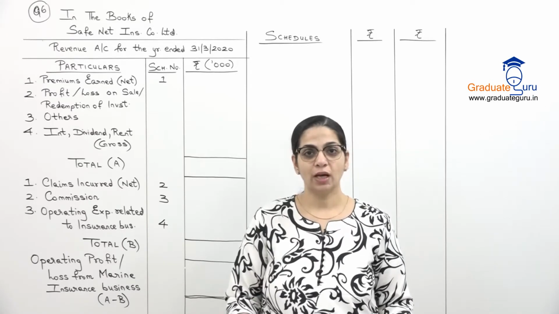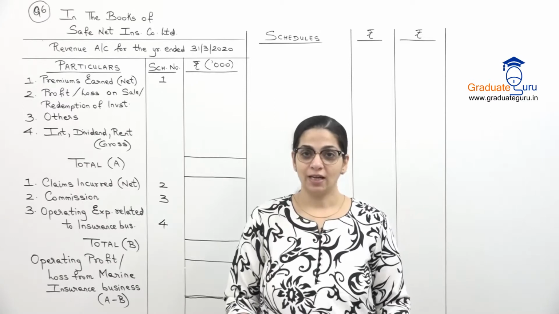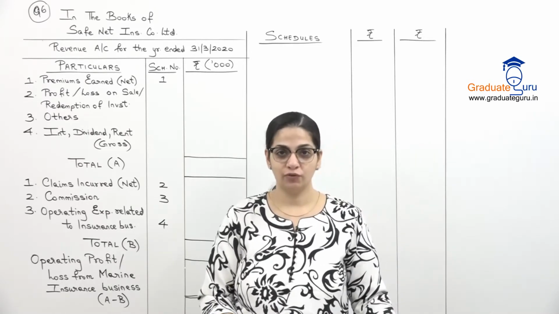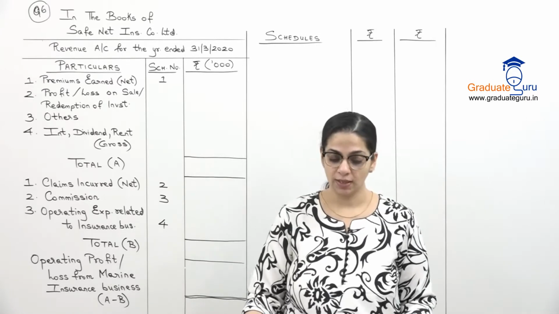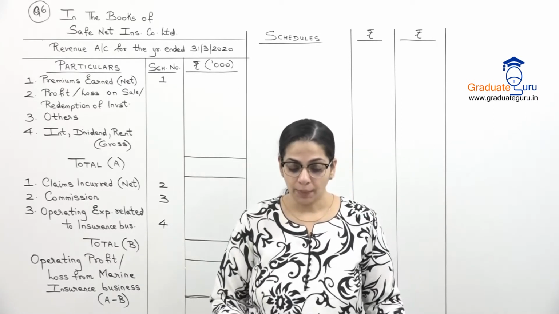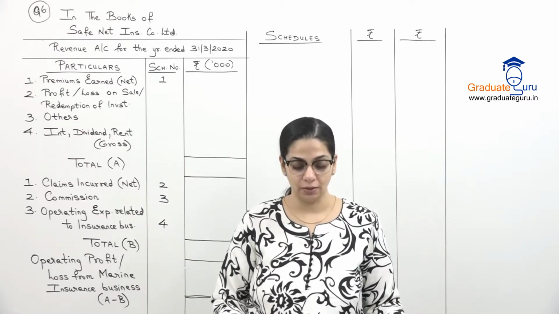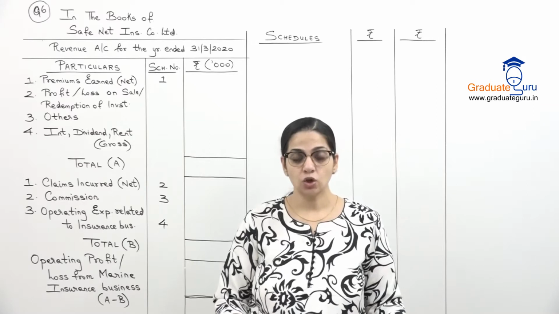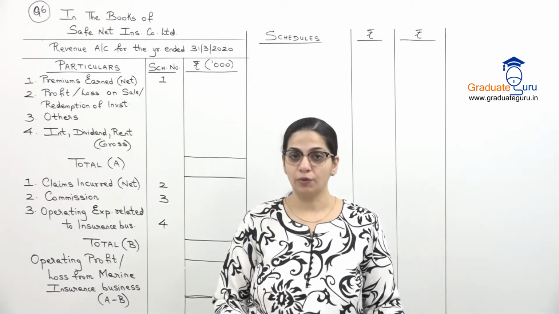We will continue with our topic, final accounts of insurance companies. In the last session, we had done question number 5. Today, we will be doing question number 6. So, let us read that. Prepare revenue account of SafeNet Insurance Company Limited in respect of their marine insurance business from the following information.